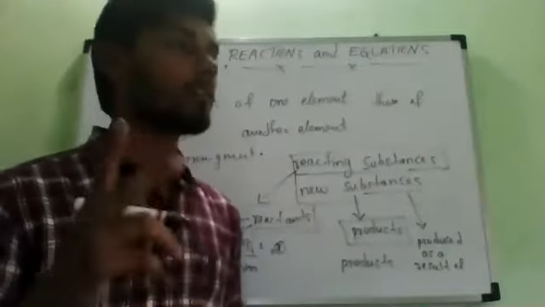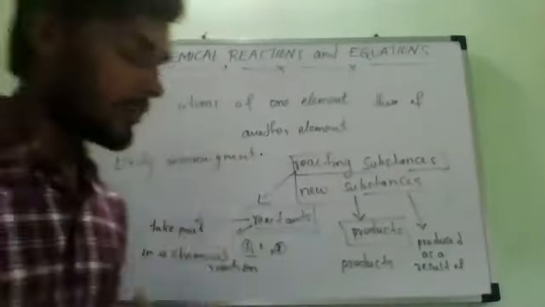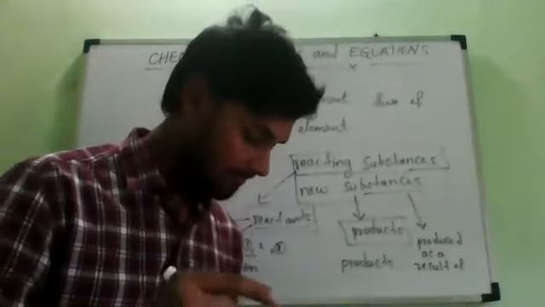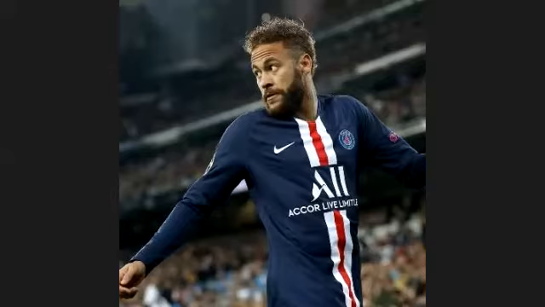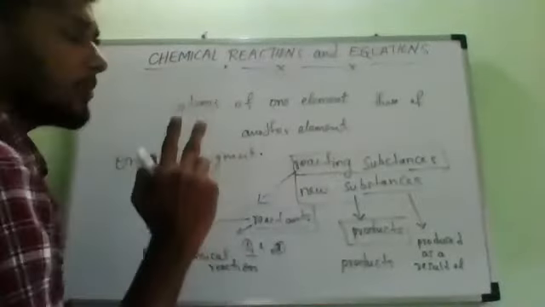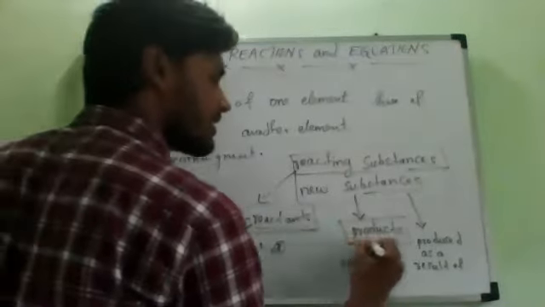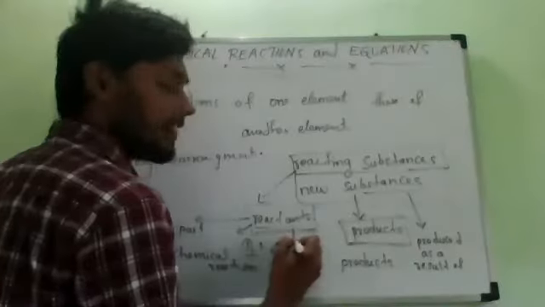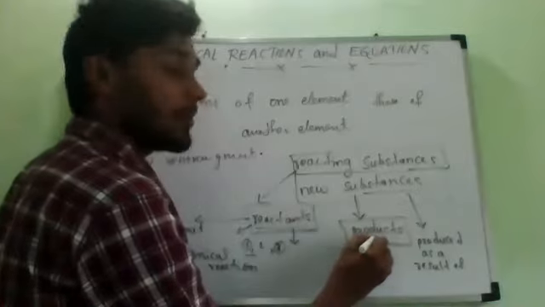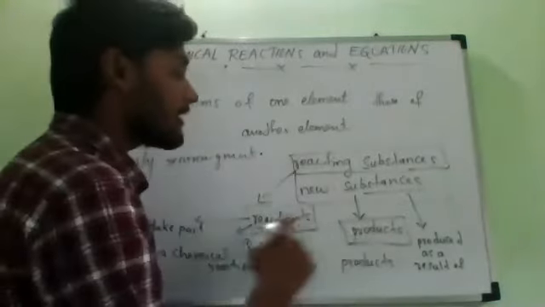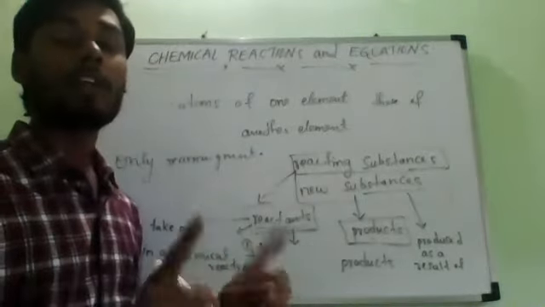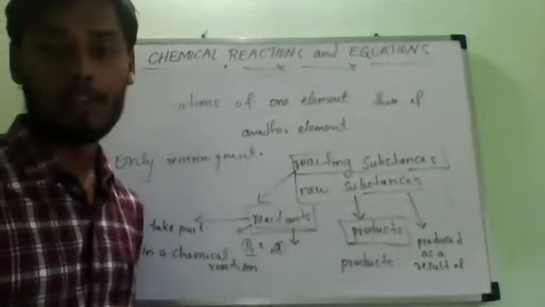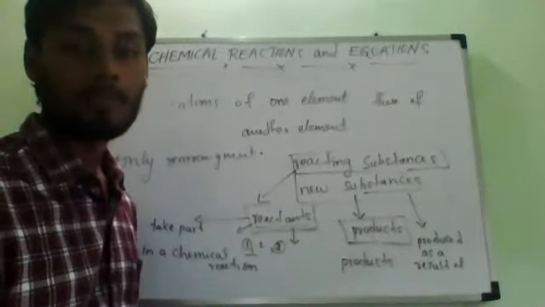So in a chemical reaction, how many of you remember how many substances are involved? One substance is called reactants, and the second substance present is the new substance, the products. In any chemical reaction, always two things are present: one is reactants and the next one is called products. Reactants always have completely different chemical properties from products. There is no kind of similarity between them. Understand, Roshan? Yes, sir.